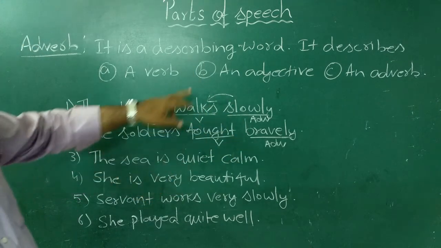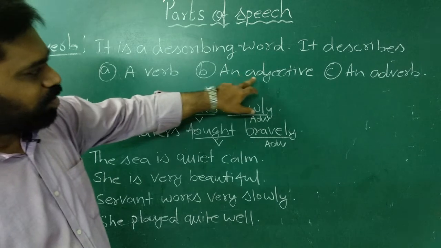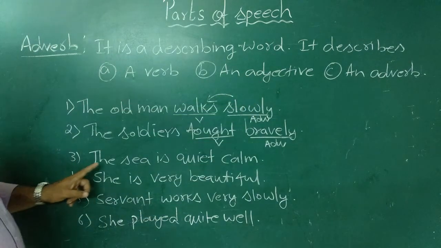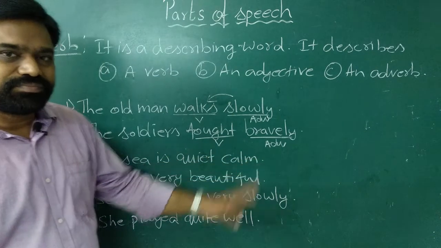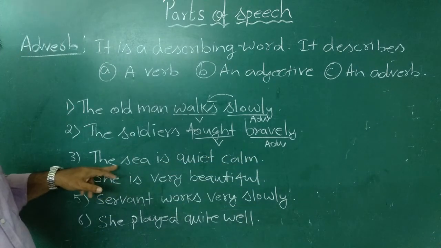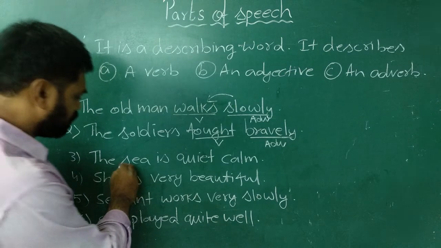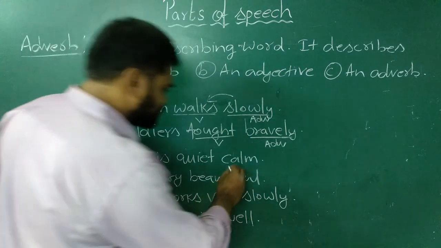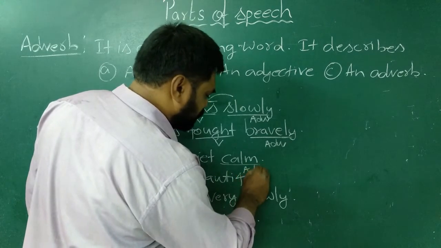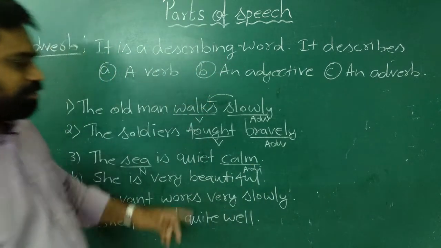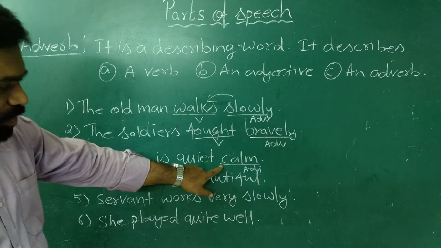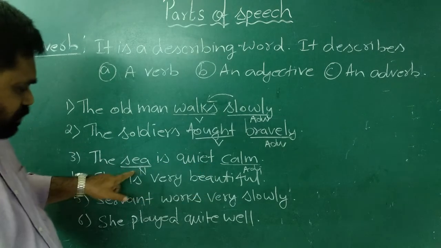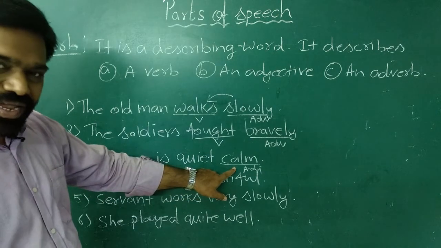Let us see how an adverb describes or qualifies an adjective. See the next two sentences. The sea is quite calm. Here we are talking about the sea. Sea is a noun. How is the sea? The sea is calm. So calm is actually an adjective. Why? Because calm describes the noun.